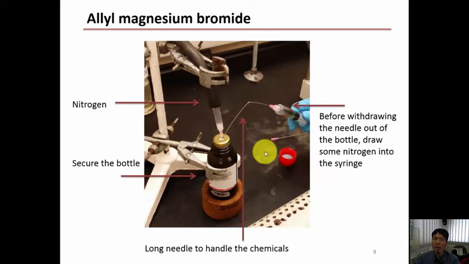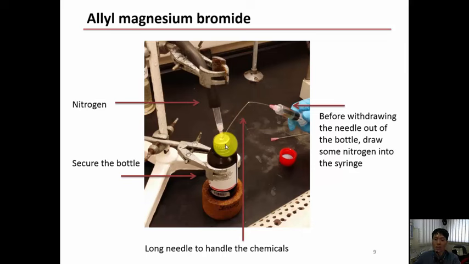So we note that every time we work with such chemicals, we always have to acquire the nitrogen atmosphere. And the Schlenk line will be needed to connect the needles, right, first of all. And from the needle, it is inserted into the bottle, pumping nitrogen gas in. It is the utmost pertinent step as we are trying to withdraw the liquid from the sealed bottle. If you do not insert any nitrogen in, and if you're trying to pull out the liquid, we're going to make a small vacuum, right? It's going to be tremendously difficult.